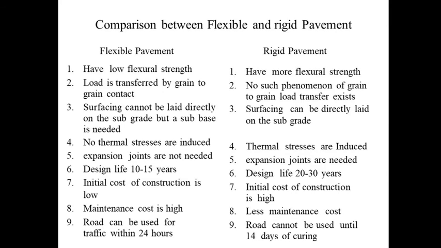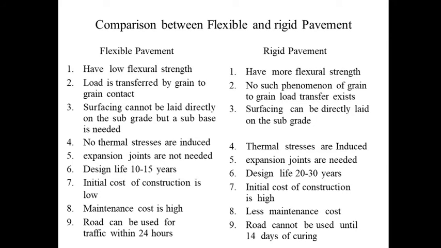Now what is the comparison between flexible and rigid pavements? If you see the comparison between the two pavements, that is flexible pavement and rigid pavement, that is bituminous pavement and cement concrete pavement. The flexible pavement has low flexural strength. The rigid pavement has more flexural strength.